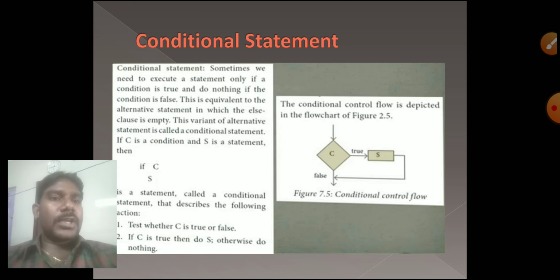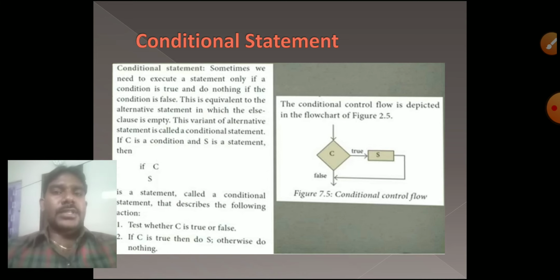Okay, true means only one statement is there, and it will execute the next one, that's all. Nothing will be there in a false statement. Alternative statement is not there in this conditional statement. This is called a conditional statement. In a conditional statement itself we don't have any alternative statement, only one statement is there. If the condition is true, yes it will execute. Otherwise it will move to the false statement, but there itself nothing is there. It will exit with the final result.